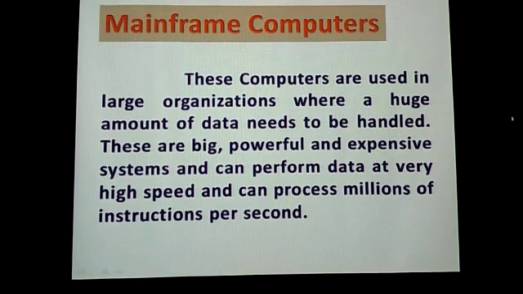The processing speed is very high. One million instructions can be solved within a second. That is why these computers are used in large organizations. Understood?